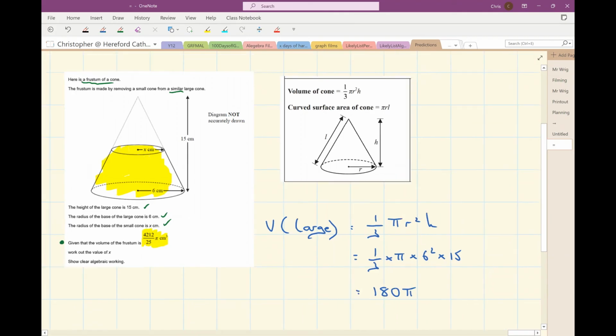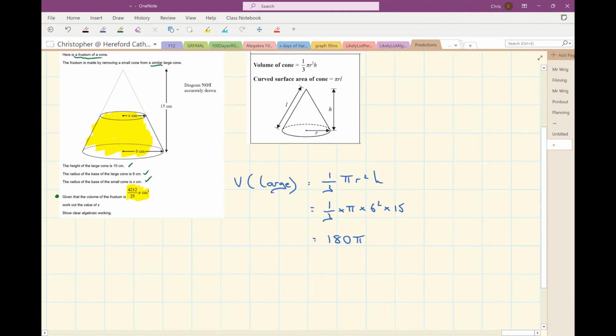So I know the volume of the large cone, and I know the volume of the frustrum, so that means I can find the volume of the small cone. Then I can look at the ratio of the volume of the small cone to the volume of the large. Then I'll have a volume scale factor, so I can work out a linear scale factor, and hence I can work out the relationship between the 6 and the x.